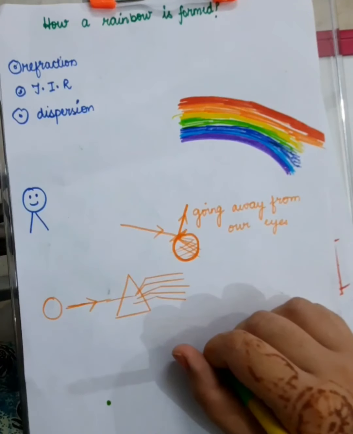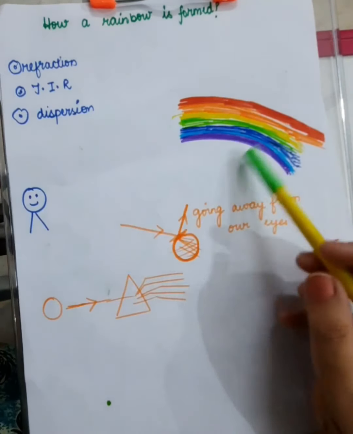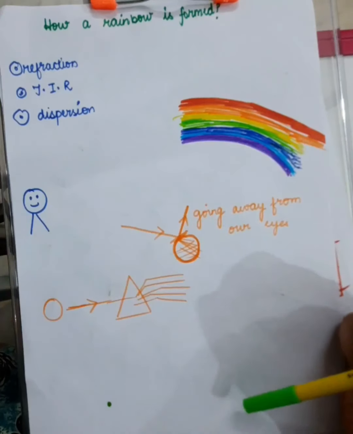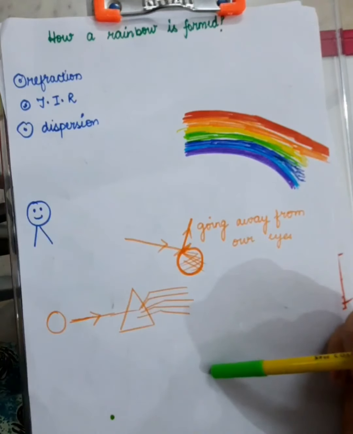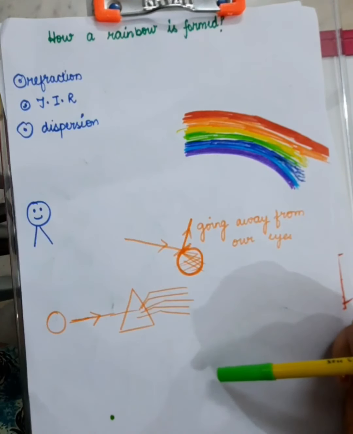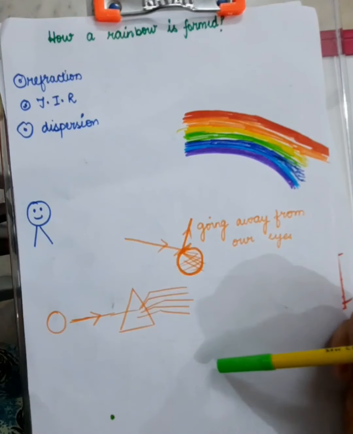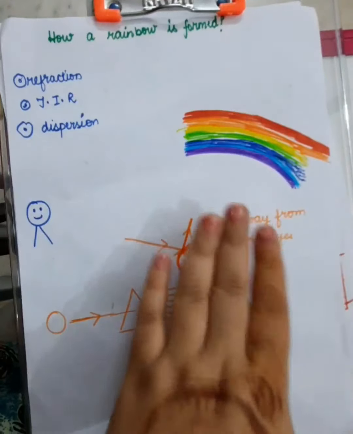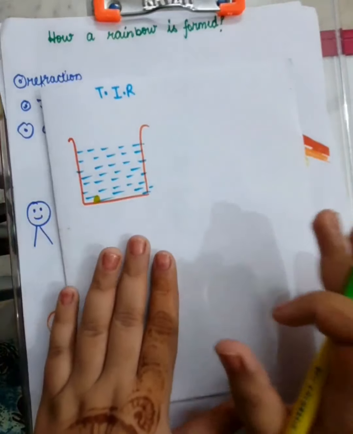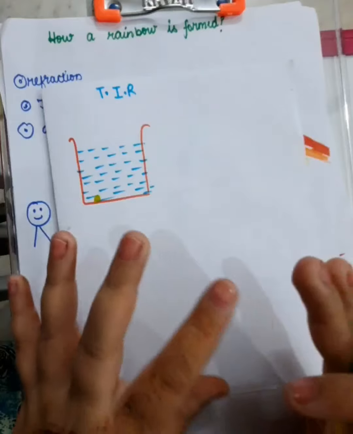But it's enough for you to know now that this beautiful phenomenon is something that light shows us. And to get into the roots of this, you must be aware of TIR, total internal reflection. Yes, you heard that right. It is the phenomenon shown by light, and you will study the practical applications of this phenomenon also. So before discussing rainbow, let's see what is TIR, total internal reflection.